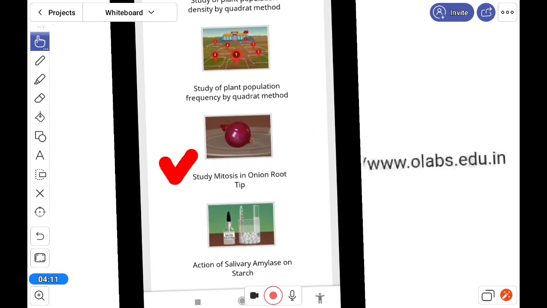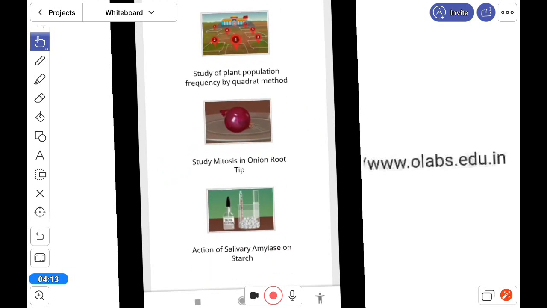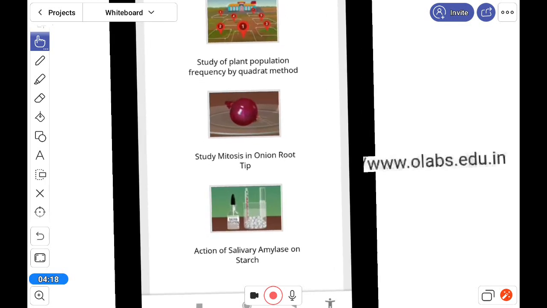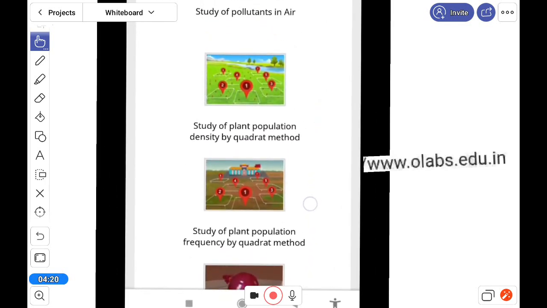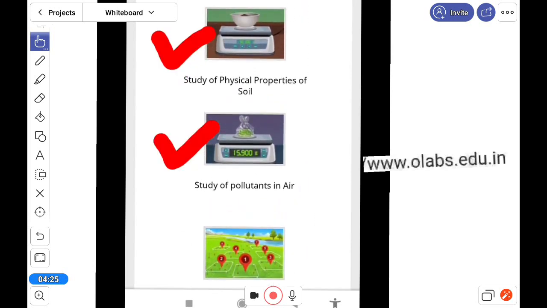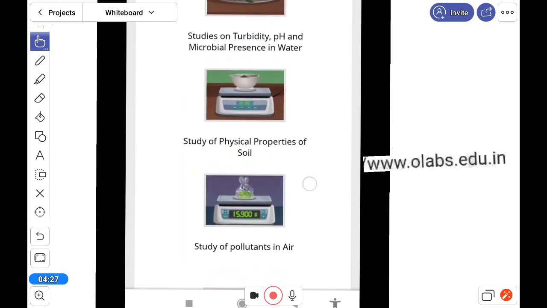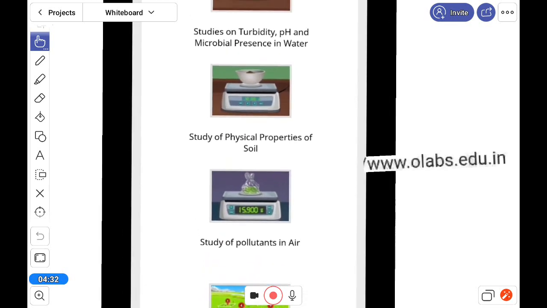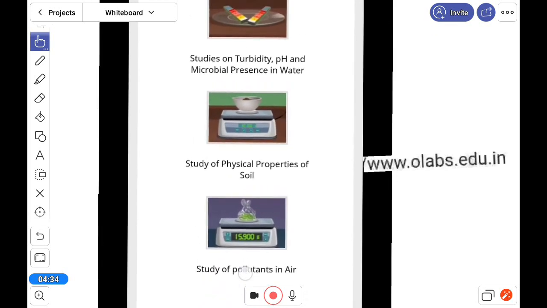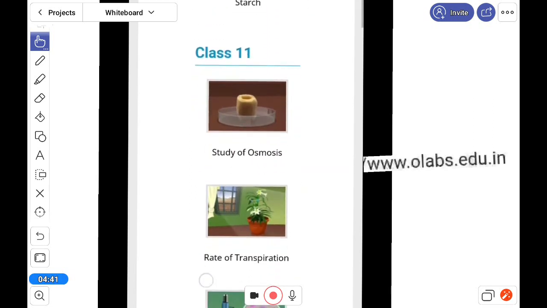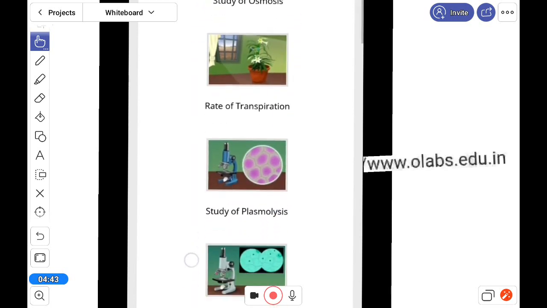Look at mitosis in onion tip, it is in your present syllabus now, and salivary amylase on starch, also in the present syllabus, that I am marking here, this too, and the physical properties of soil, turbidity, pH, microbial presence. Okay.